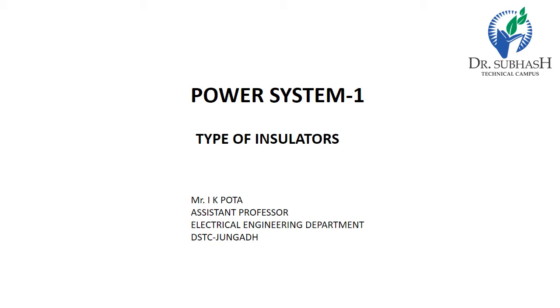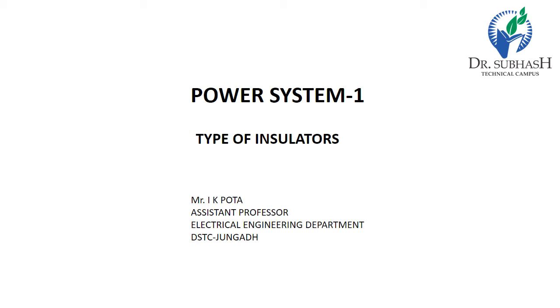The insulator is used to support the overhead conductor. It is commonly used to insulate the live parts of equipment or conductor from the earth. The live conductor is protected by wrapping the insulation. It helps to protect switchgear, transformer and other systems in substation. Basically, insulator protects devices from overload.